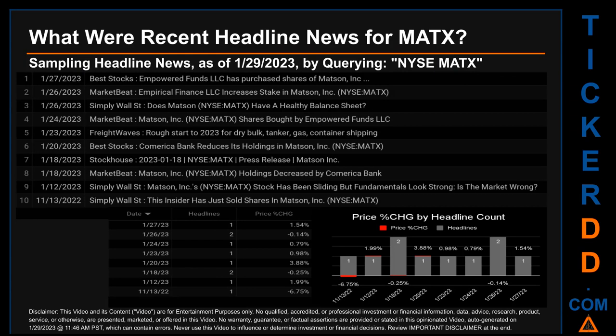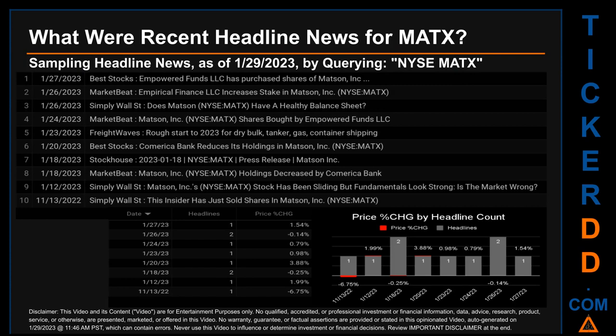What were recent headline news for MATX? Today, Sunday, January 29, 2023, I sampled one of our news aggregators for latest headlines for this ticker. I did so by searching specifically by a keyword that may appear, broadly, in the title or the body, of discoverable news articles. The keyword that I used was a combination of the exchange and the ticker symbol, NYSE: MATX. The results show 10 unique headlines, published across 8 unique dates. Publication dates span 75 days.